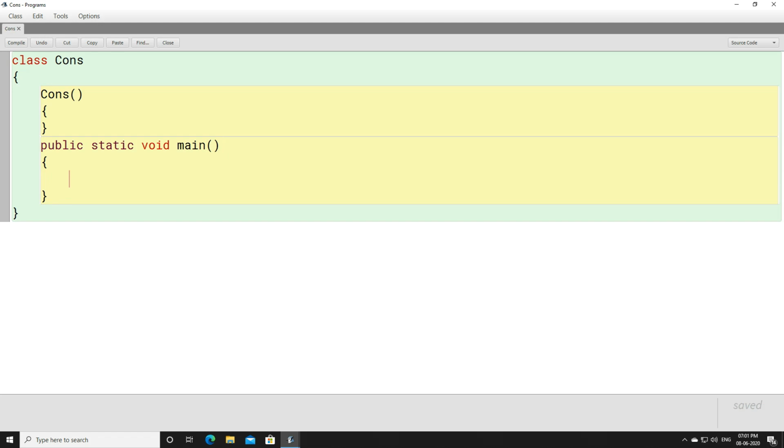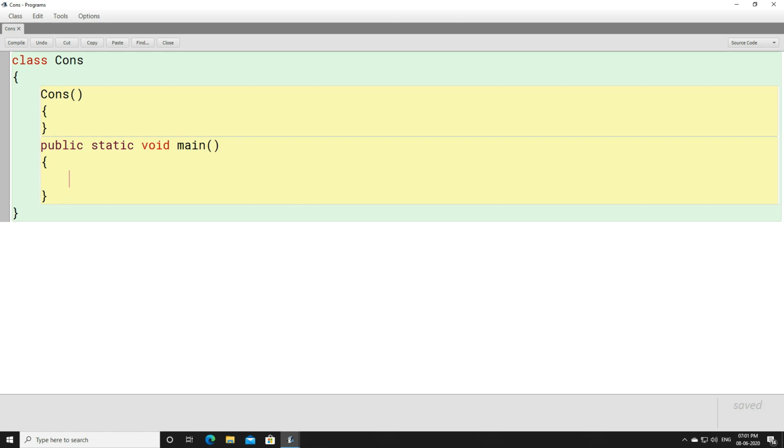This is the main difference between a constructor and a method. A constructor is called implicitly and a method is called explicitly. A constructor is invoked implicitly, that is automatically, whereas a method is invoked explicitly, that is, we have to call a method. It is mandatory to call a method, right?